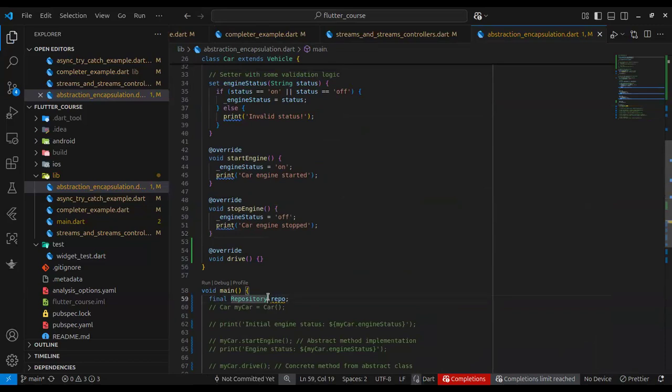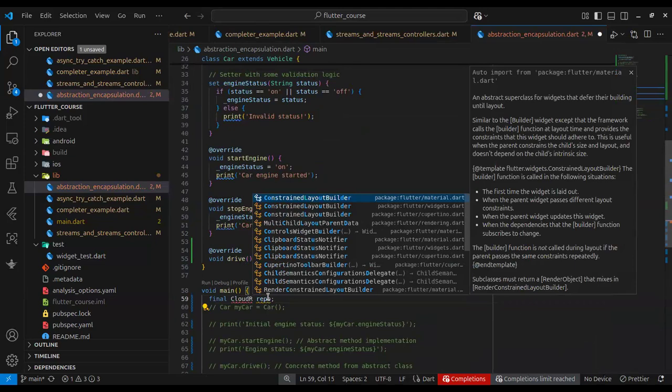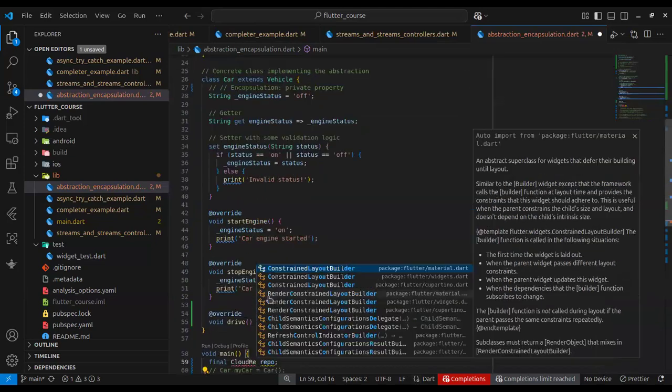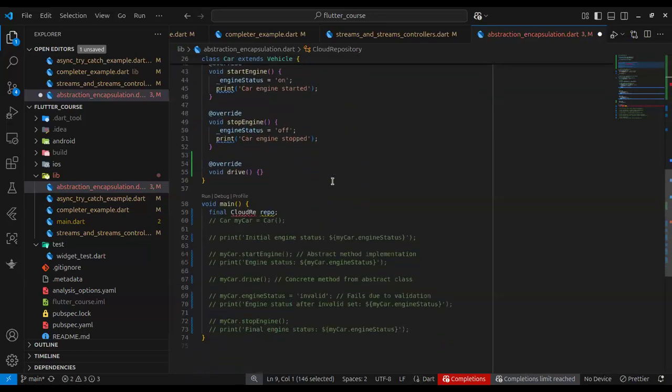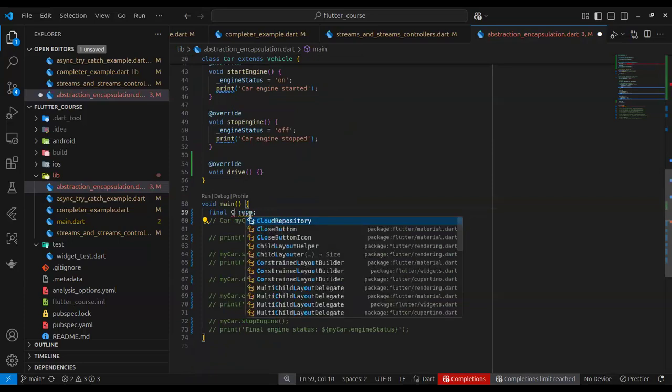So I'm only creating a variable of type Repository. I'm not doing this, let me comment that for a second, I'm not doing this CloudRepository because CloudRepository is a concrete implementation. I don't need the concrete implementation. I just need the contract.